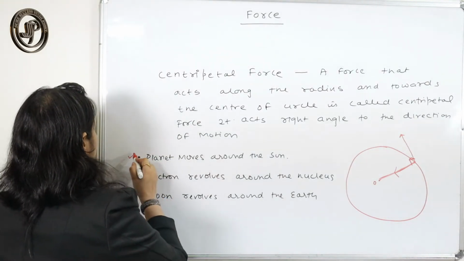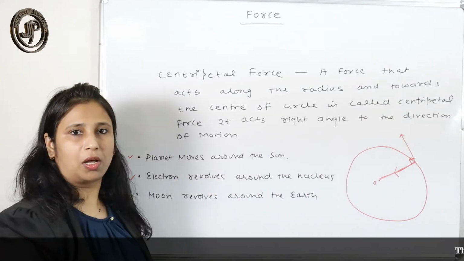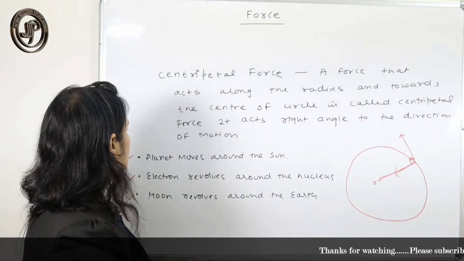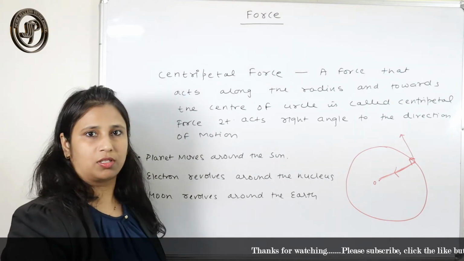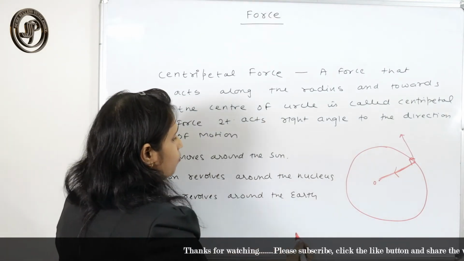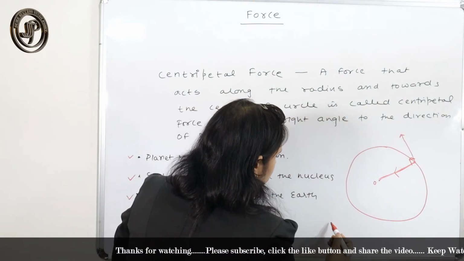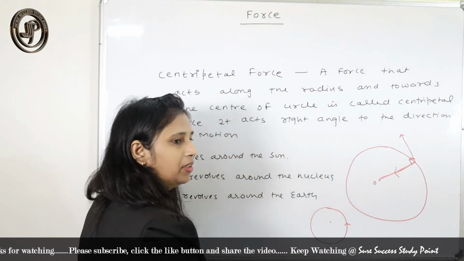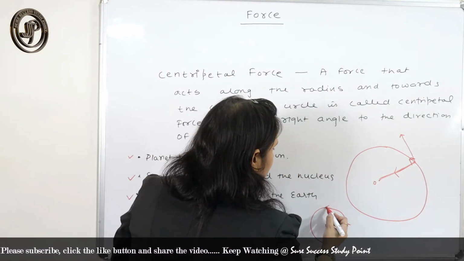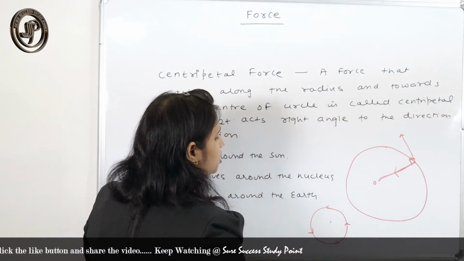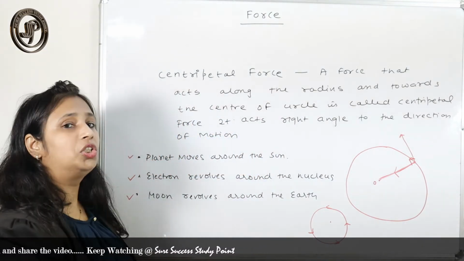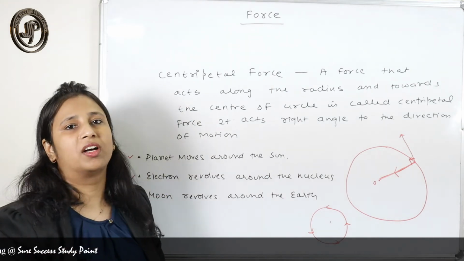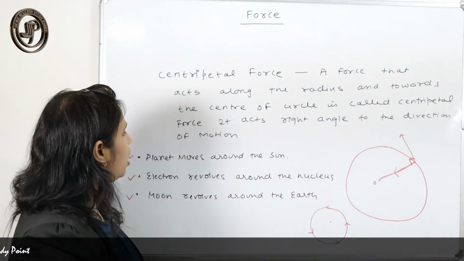So here are some examples of uniform circular motion, where the centripetal force comes into the picture. A planet moves around the sun. This is the sun and the planet moves around it. There's a force that helps to change the direction of the motion and helps the planet to revolve around the circular orbit of the sun.